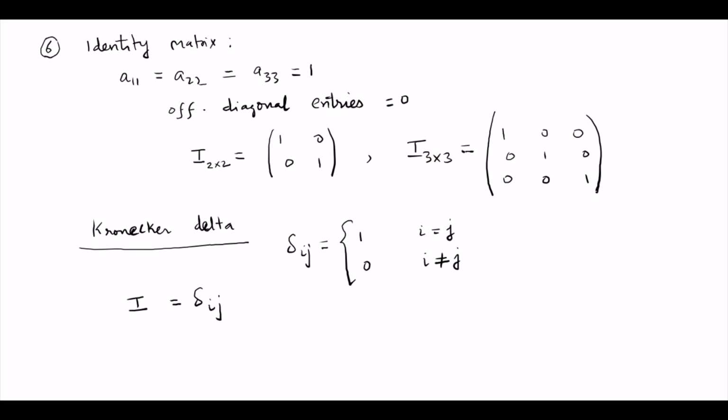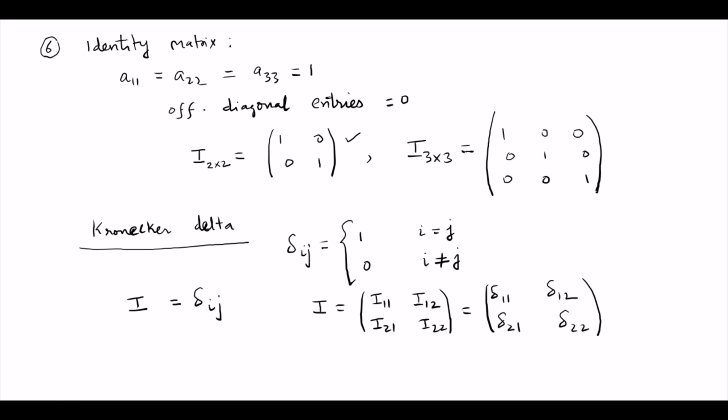For example, if you take a 2 by 2 matrix, its elements are I11, I12, I21, I22. So I can write these, for any ij, as delta 11, delta 12, delta 21, delta 22. When I put 1, 1, i is 1 and j is also 1, so i is equal to j, therefore this is 1.